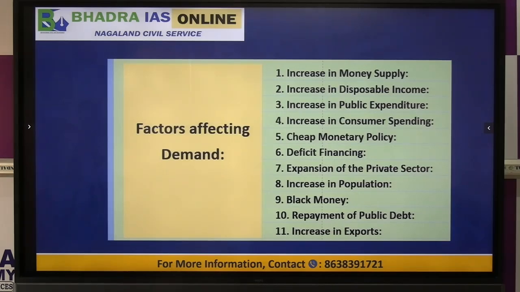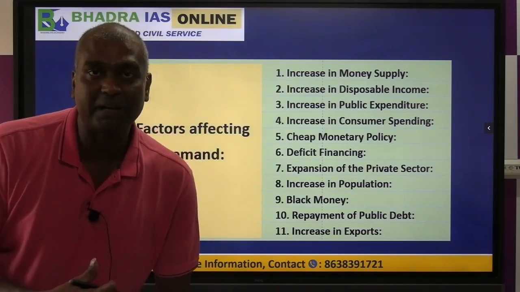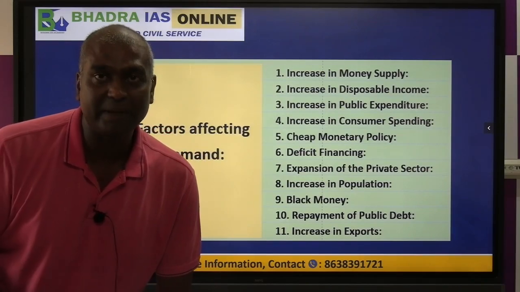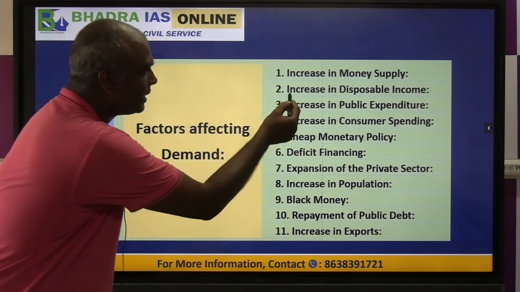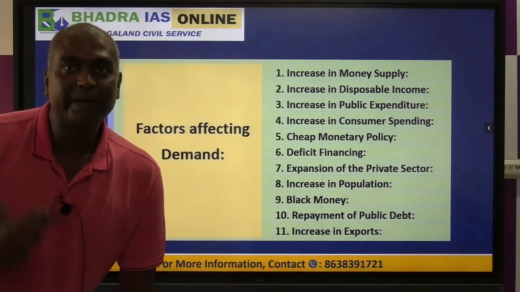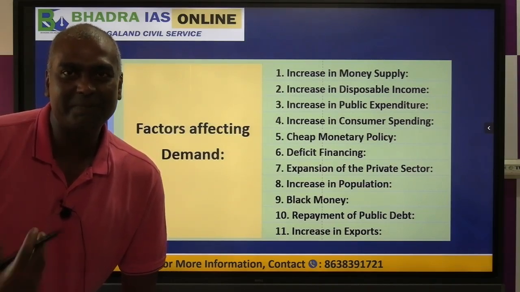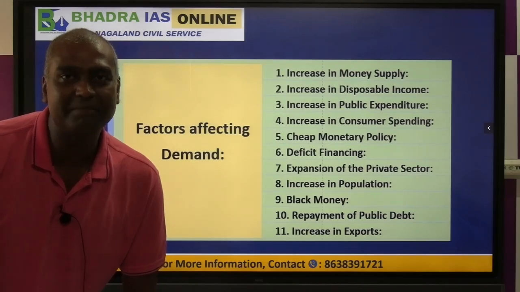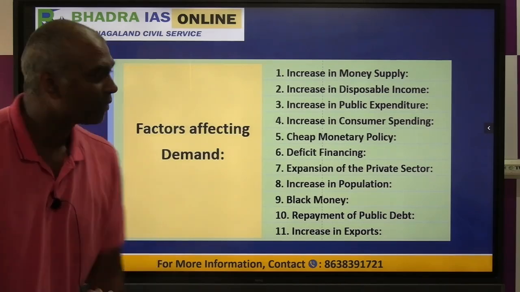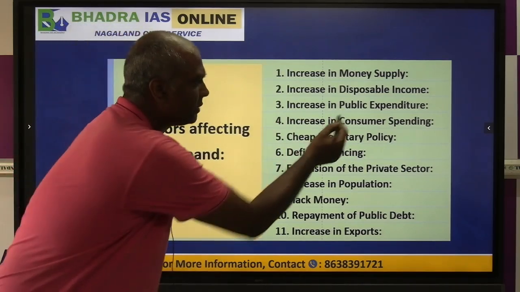So let us look from an exam perspective, what are the factors which create demand pull inflation? Number one, increase in money supply. So when RBI or government increases money supply, like government spends money or borrows money from RBI, then it increases money supply, right? Point number two, increase in disposable income. That is the income with the people after paying tax. So when we have more money in the pocket after paying income tax, we try to spend the money. So it creates demand. Point number three, increase in government expenditure, public expenditure.